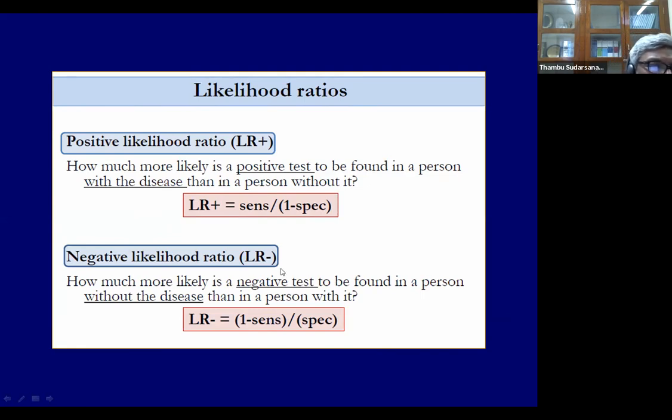Negative likelihood ratio. How much more likely is a negative test to be found in a person without disease than in a person with disease? In the person without disease it is the specificity, the true negative. 1 minus sensitivity is a false negativity. The false negative rate by specificity is a negative likelihood ratio.